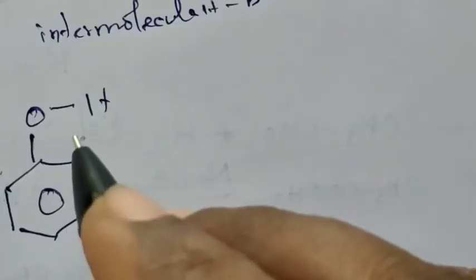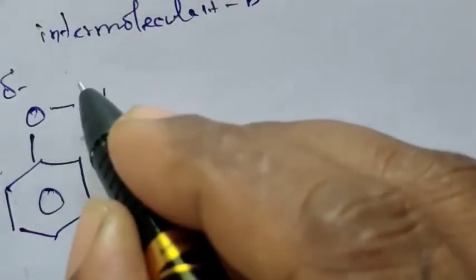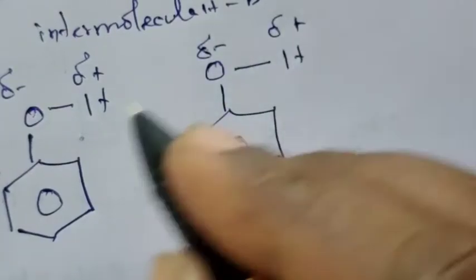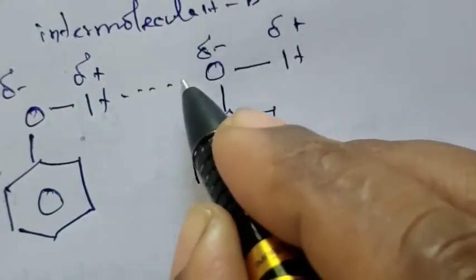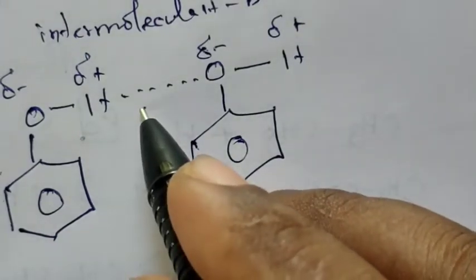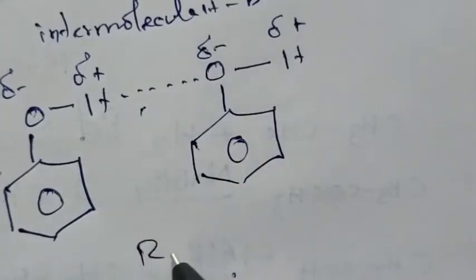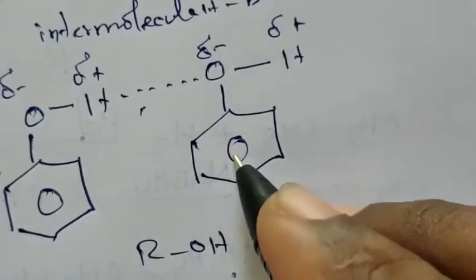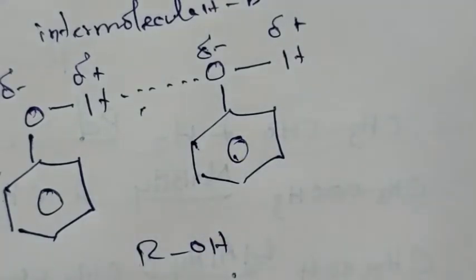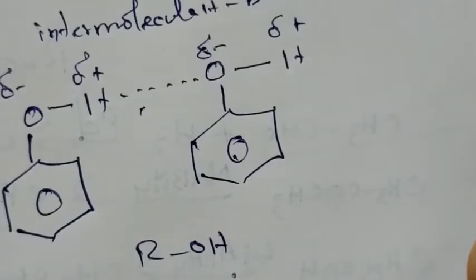Similarly, in the case of phenol, this is one phenol molecule. It possesses partial negative charge, it possesses partial positive charge. These two phenol molecules are united together by intermolecular hydrogen bonding. So, due to the presence of intermolecular hydrogen bonding in both alcohols and phenol, they possess higher boiling point than that of ethers, haloalkanes, haloarenes as well as hydrocarbons of comparable molecular mass.